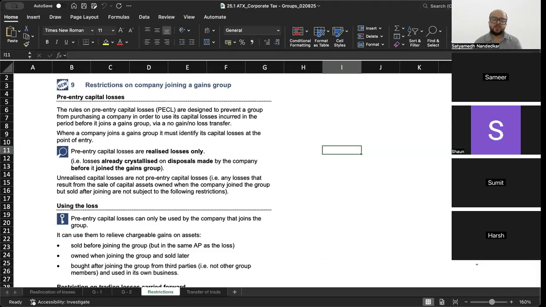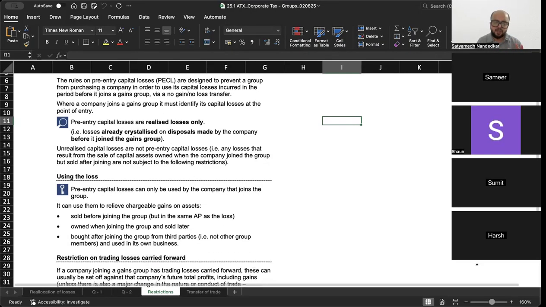Okay. Restriction on companies joining a gains group, pre-entry capital losses. So before entering the group, you had incurred a capital loss. Now what should you do with that capital loss? The rules on pre-entry capital losses are designed to prevent a group from purchasing a company in order to use its capital losses incurred in the period before it joins a group. So where a company joins a gains group, it must identify its capital losses at the point of entry. Pre-entry capital losses, see, they are not unrealized losses, but pre-entry capital losses cannot be adjusted against gains made by the other companies in the group.